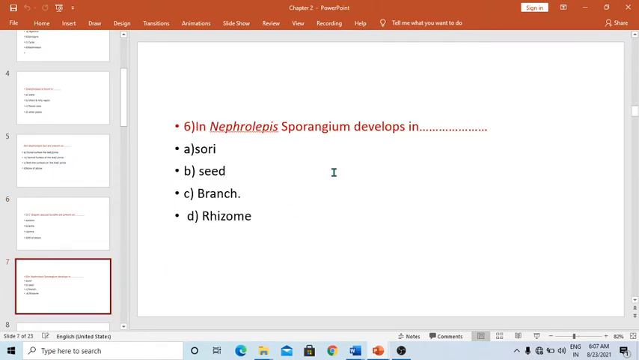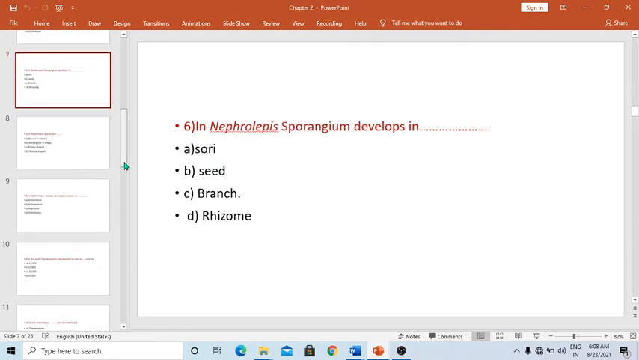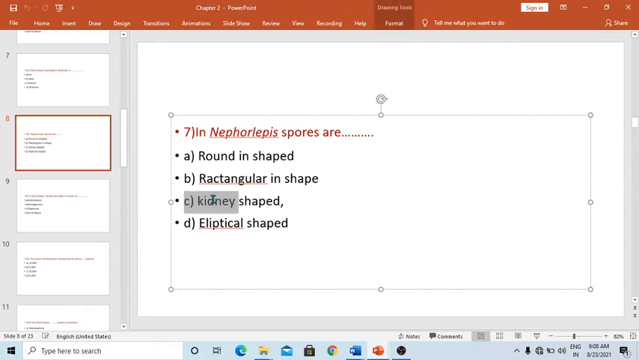Next one: in Nephrolepis, the sporangium develops in where? The sporangia develop not in the seed, not on the branch, not on the rhizome. So the correct answer is sorus. The sporangium develops in the sorus. Next one: in Nephrolepis, spores are, the options being round, rectangular, kidney shaped, and elliptical. They are not round, rectangular or elliptical. So the correct answer is that Nephrolepis spores are kidney shaped.